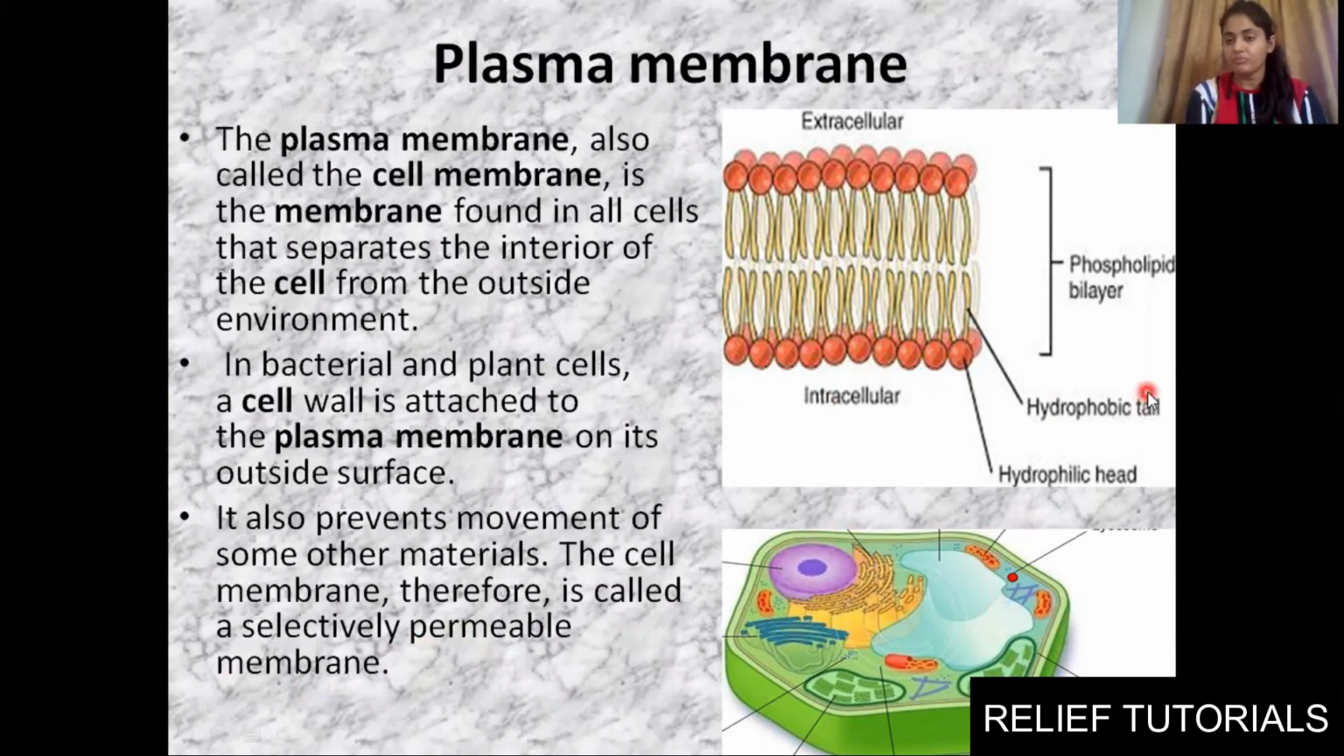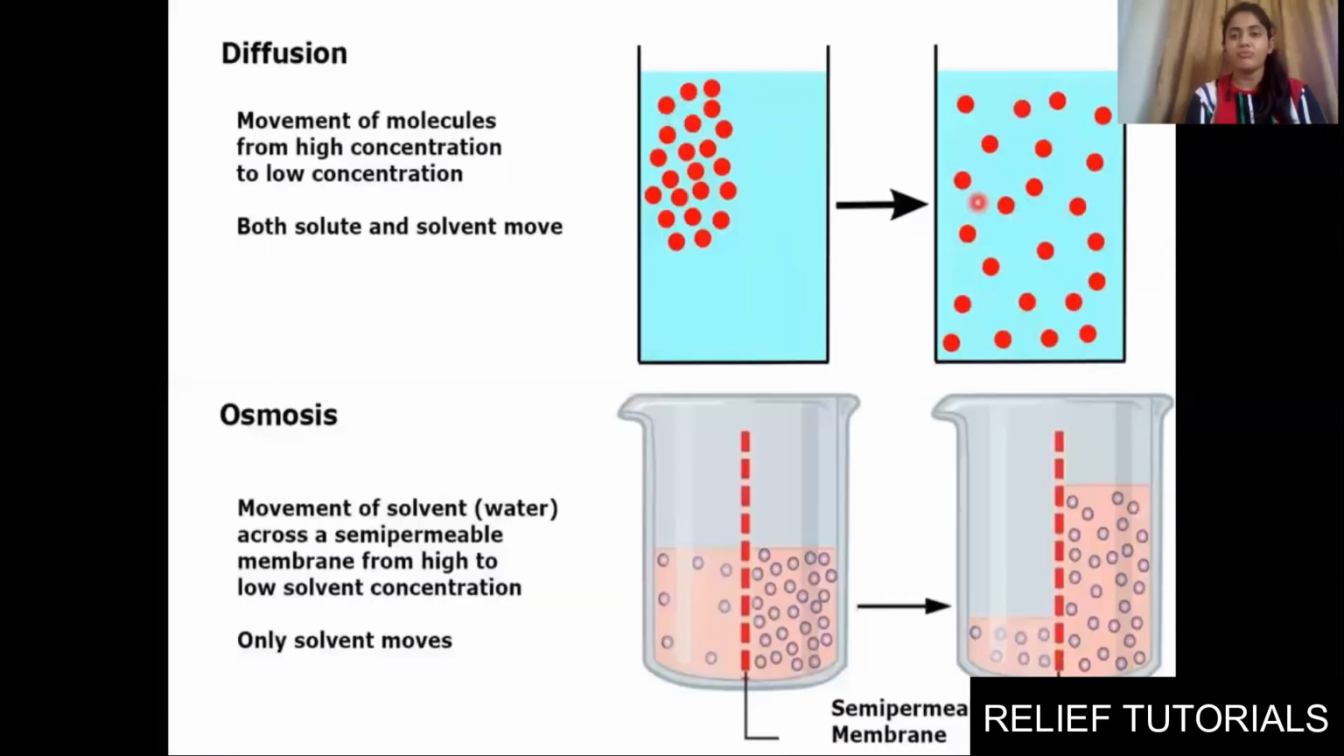This is the hydrophobic tail and this is the hydrophilic head. As you all know, the plasma membrane is made up of lipids and proteins. So this is a combination of lipid and protein, a hydrophobic tail and a hydrophilic head. It is also known as the phospholipid layer or phospholipid bilayer. Clear? Fine. Now, as I told, it is a selectively permeable membrane.